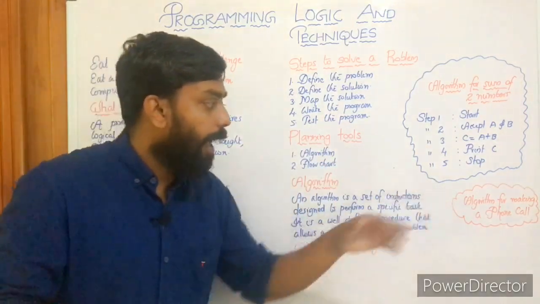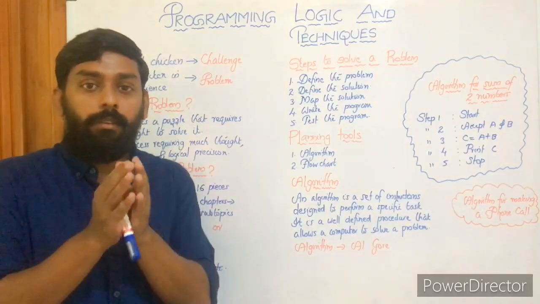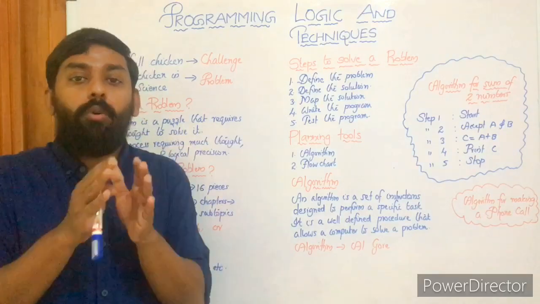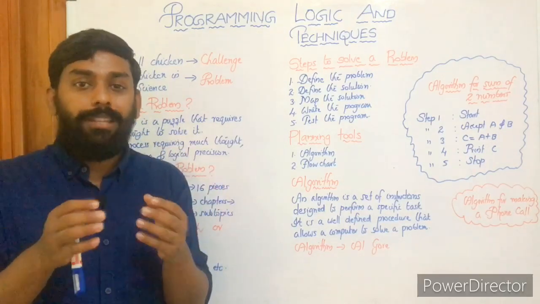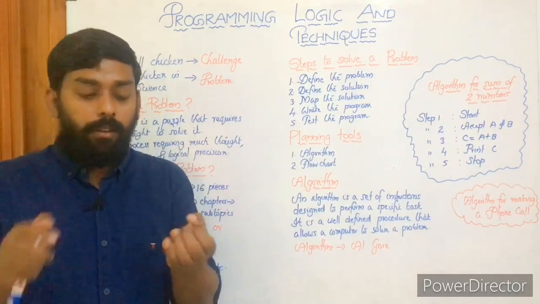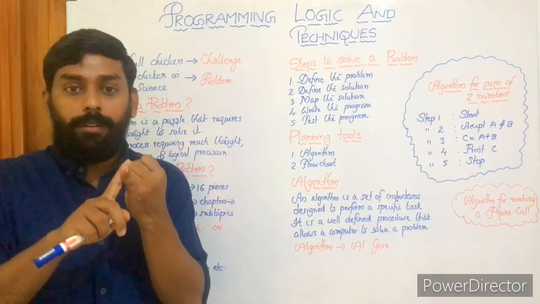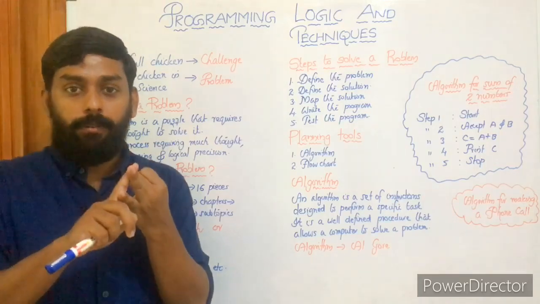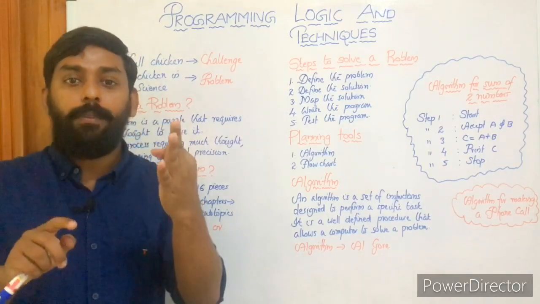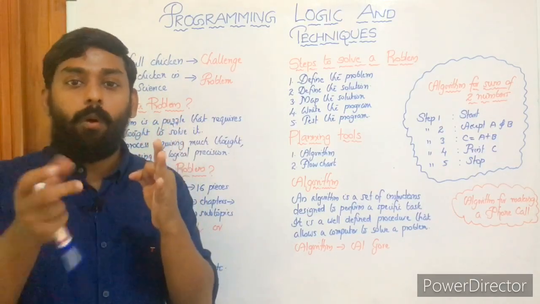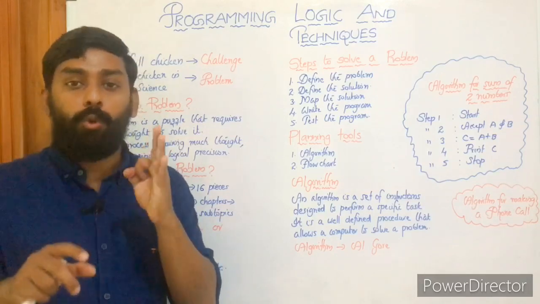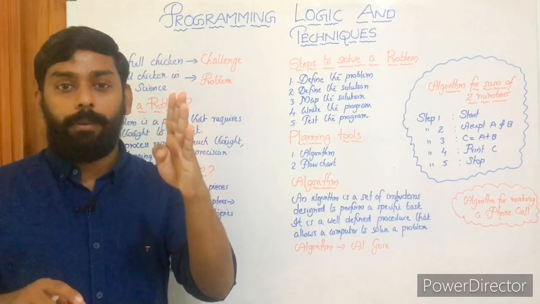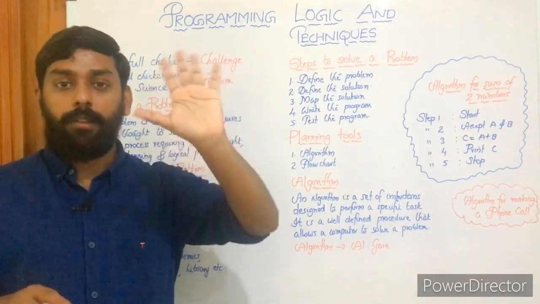Okay, another example, algorithm for making a phone call. I think you can tell it, right? You yourself can tell it. Yeah. So how do we make a phone call? Just like make an algorithm for that. First, we'll pick the phone, right? Yes. Second step, we will unlock the phone. Third step, either we dial the number or we find the contact, right? Okay, go to contacts. Okay, we'll take the contacts. Then we'll dial the number. Then phone call, right? These are the 5 steps.